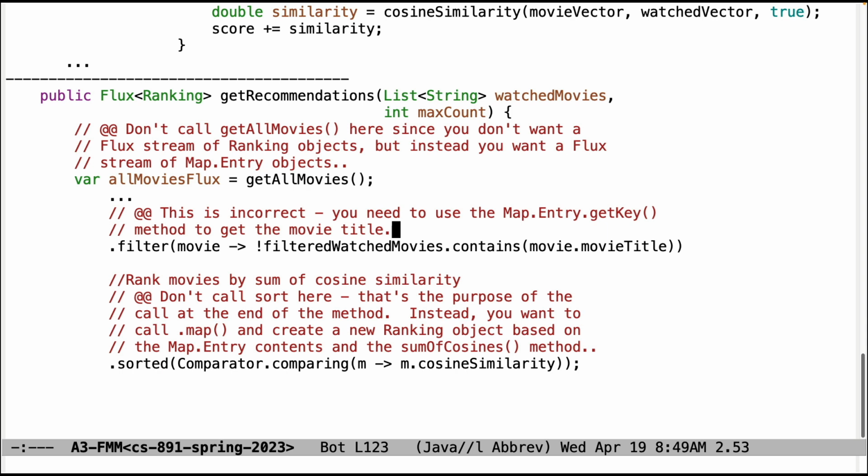Also, you want to iterate through a flux stream of map entries, not a flux stream of ranking objects or something. So when you make that change here, you'll end up using a different comparison. You'll use the map entry get key method to get the movie title rather than what's done here. And then down here, you don't want to be doing any sorting operations. This is where you want to have a map call and make a new ranking object based on the contents of the map entry and the sum of cosines method.